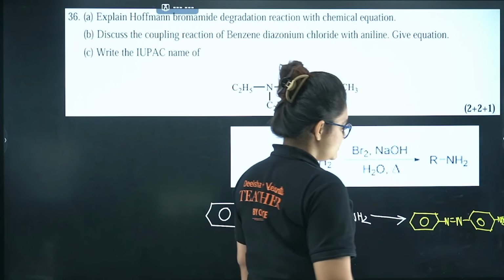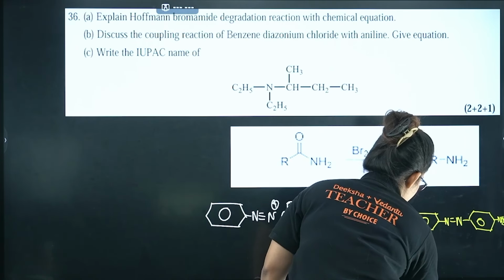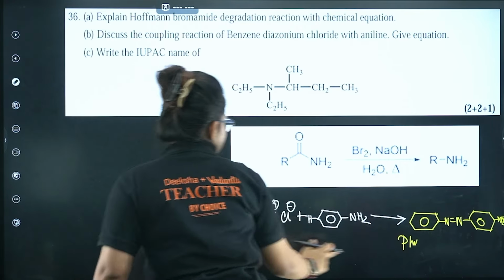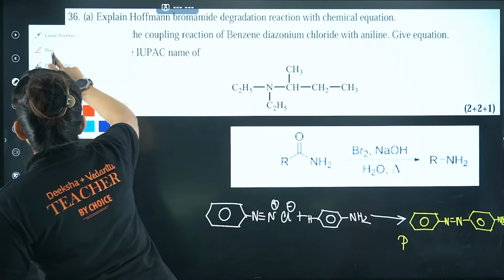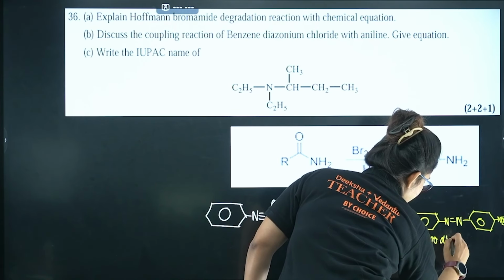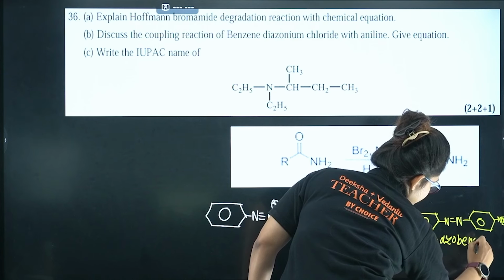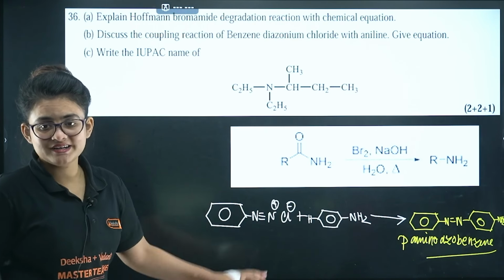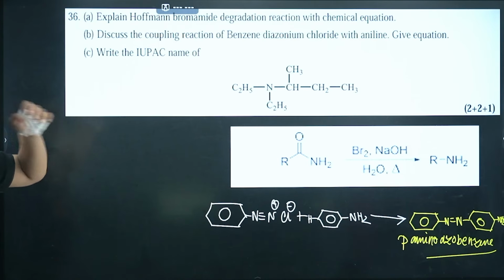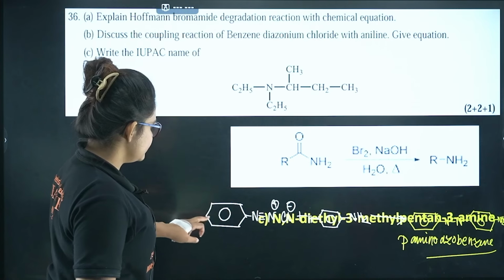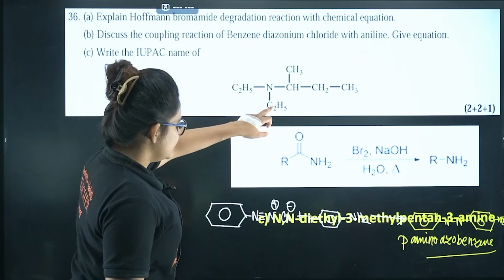So this is the compound. This is para-amino azobenzene. This is the coupling reaction. You will get a yellow colored dye. I guess it's clear. Now next is write the IUPAC name of this compound. So the IUPAC name is basically, here you can see N, N-diethyl.